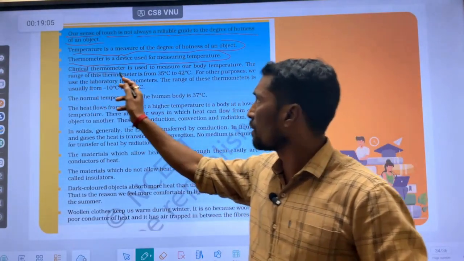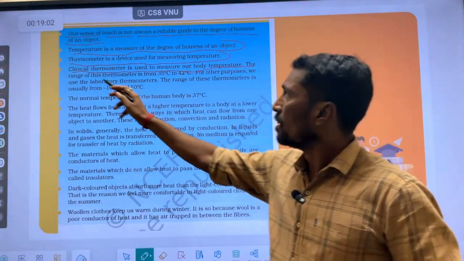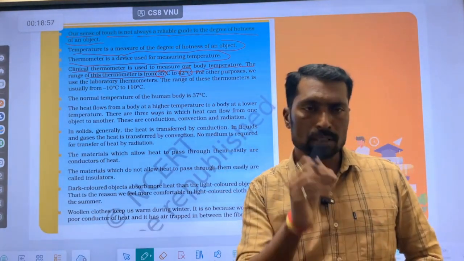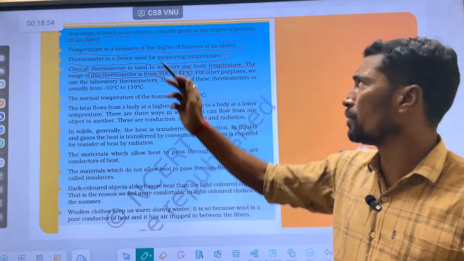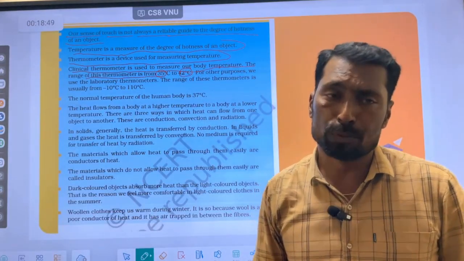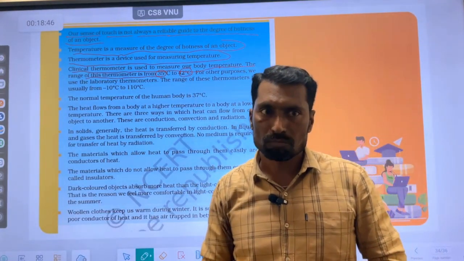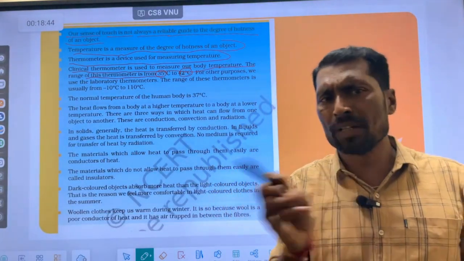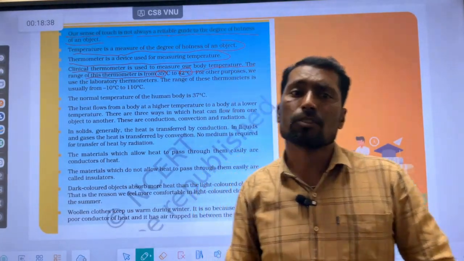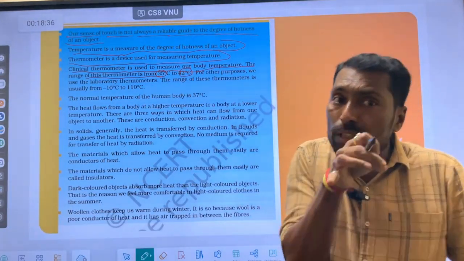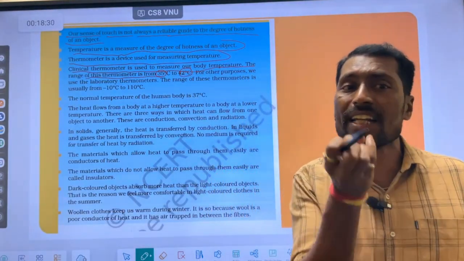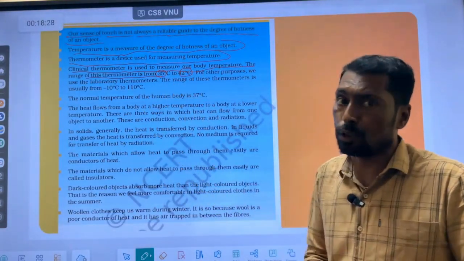Next, the clinical thermometer is used to measure our body temperature. The range of this thermometer is 35 degrees Celsius to 42 degrees Celsius, because it can be used to measure the body temperature. We know that the body temperature of a healthy human is approximately 37 degrees Celsius. According to that, the thermometer is designed to measure the body temperature, with a range starting from 35 degrees Celsius to 42 degrees Celsius.